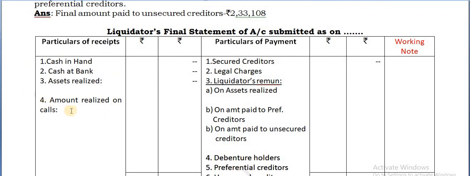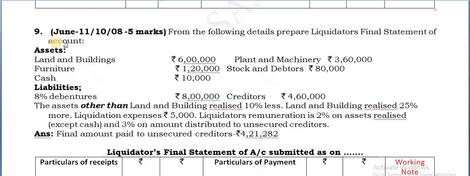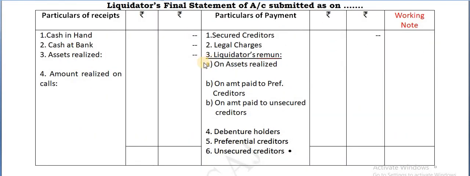Then of course the asset side, assets realized, is written separately. Write the format and try completing that. Use spaces here, I have told you already. The remuneration has to be calculated on 3 items: on assets realized, on the amount paid to preferential creditors, and then on the amount paid to unsecured creditors.